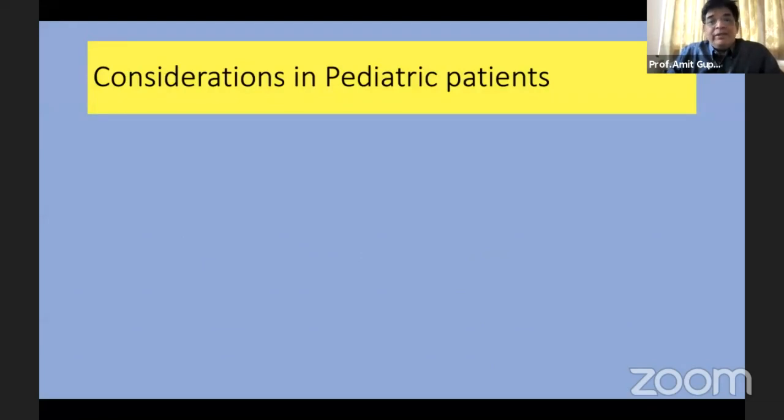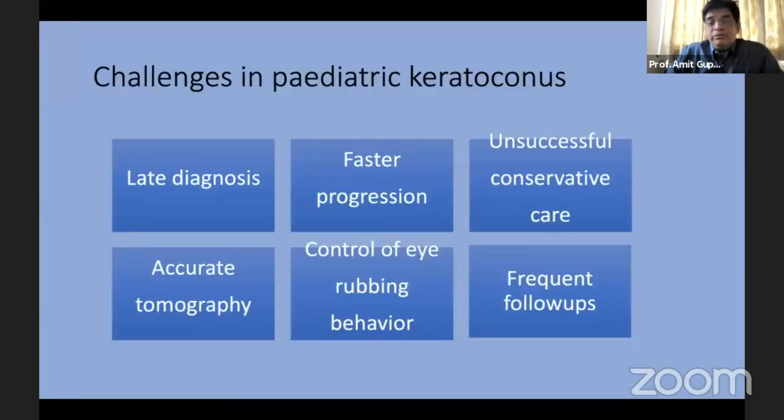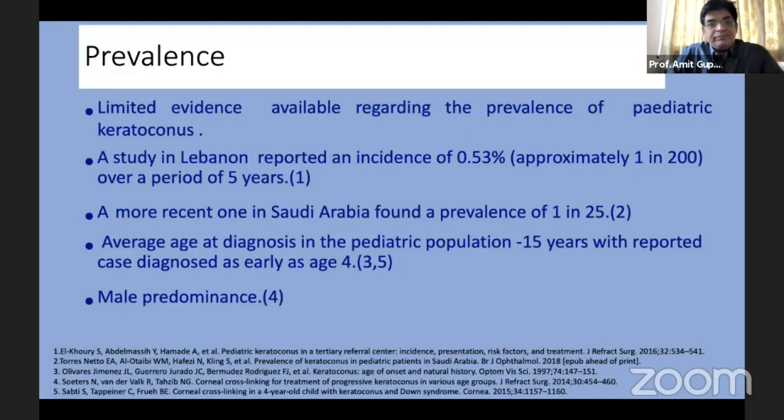When we look at pediatric patients, the challenges are that many times the child doesn't complain that he has a visual problem. So there's late diagnosis, and they progress faster. There's an unsuccessful conservative care in these patients. Accurate tomography is not possible, topography also, and it's difficult to control the eye rubbing behavior, as well as there's a need for frequent follow-ups of these patients.